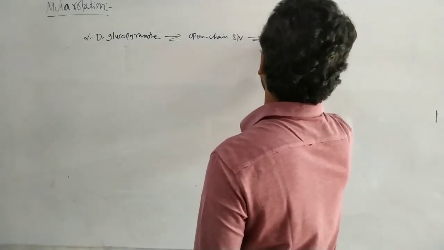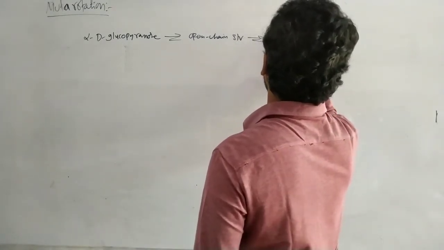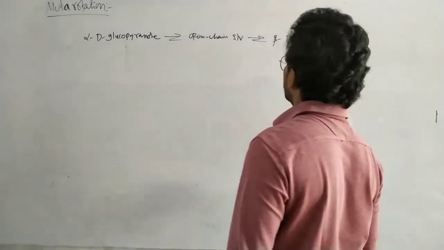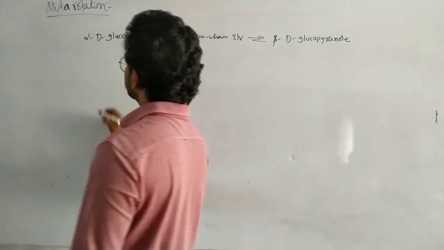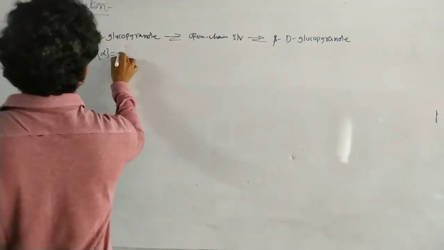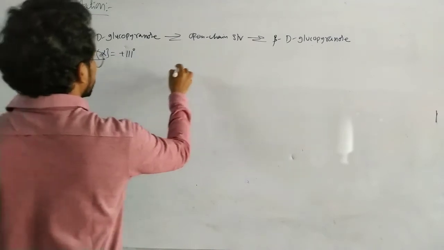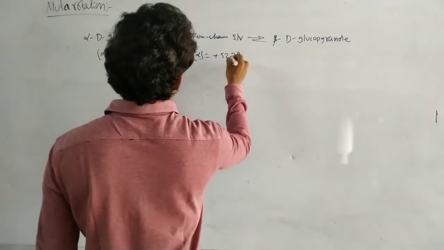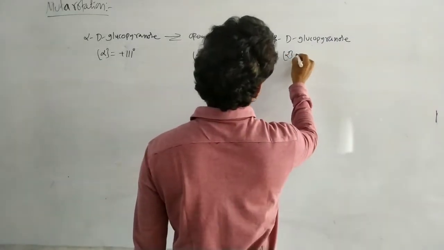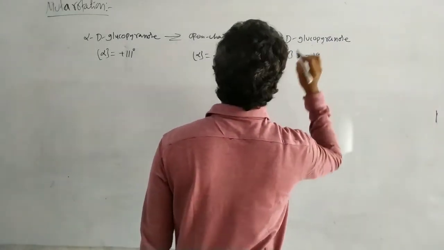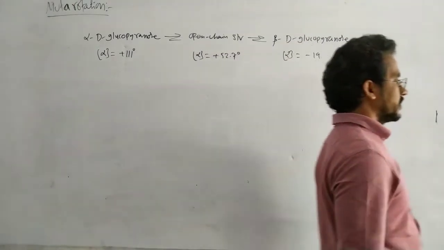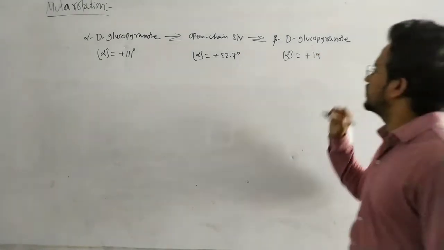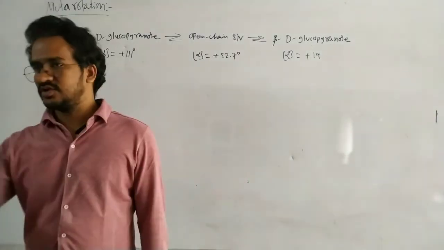When it is placed in dilute solution, 90 and 21. Yeah, 90. Okay, this is known as mutarotation.